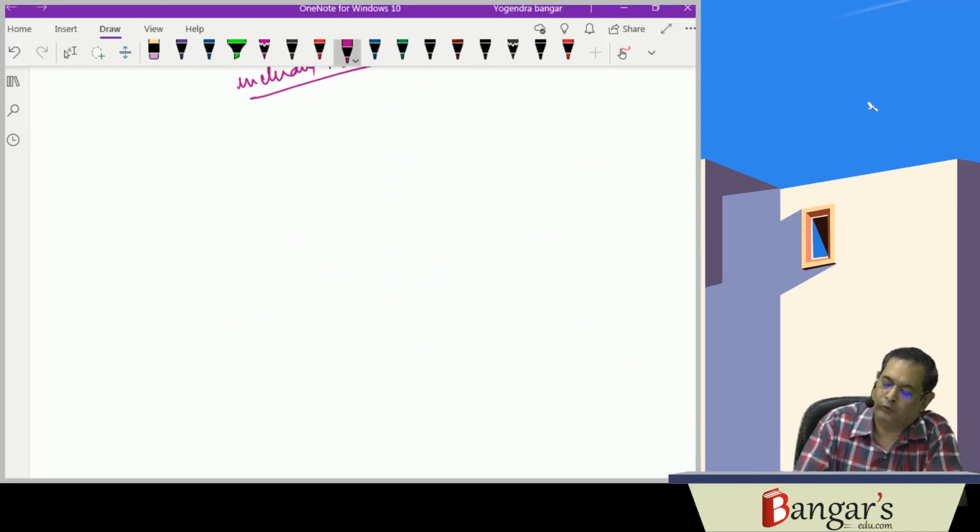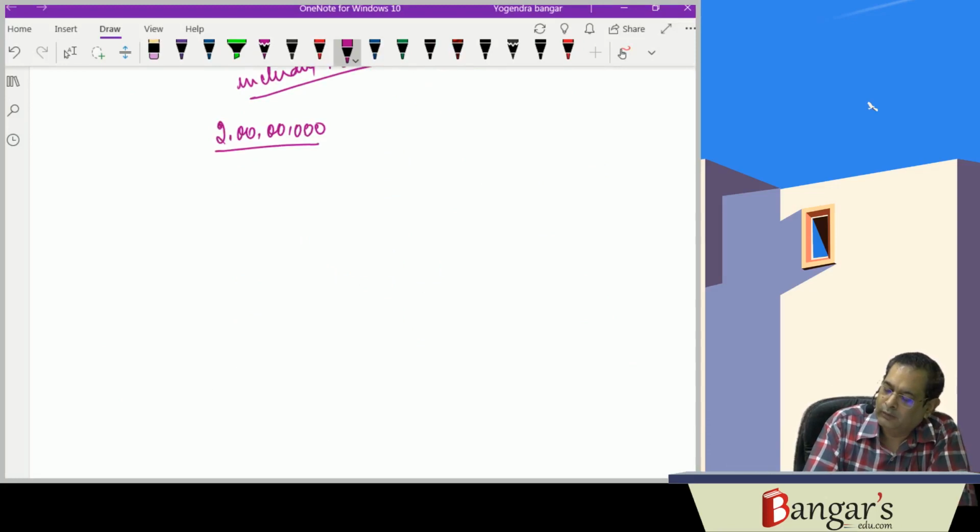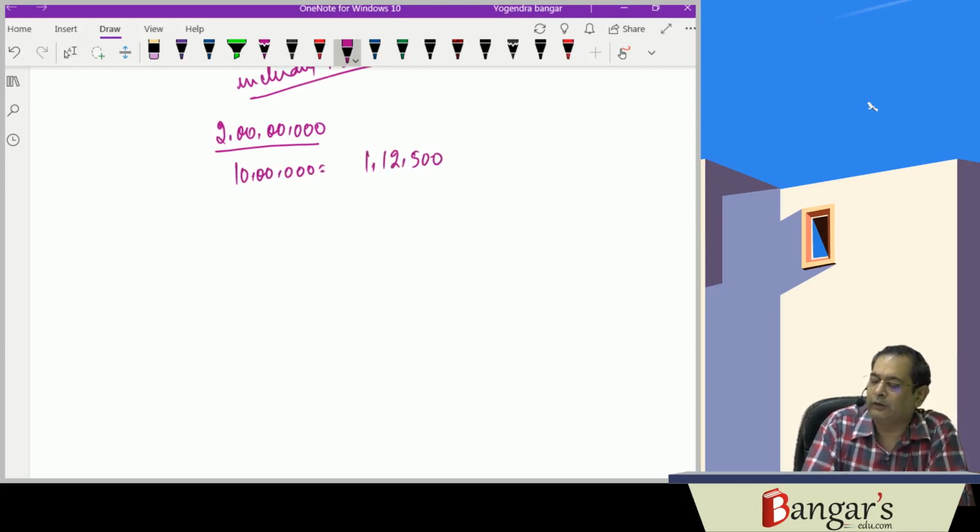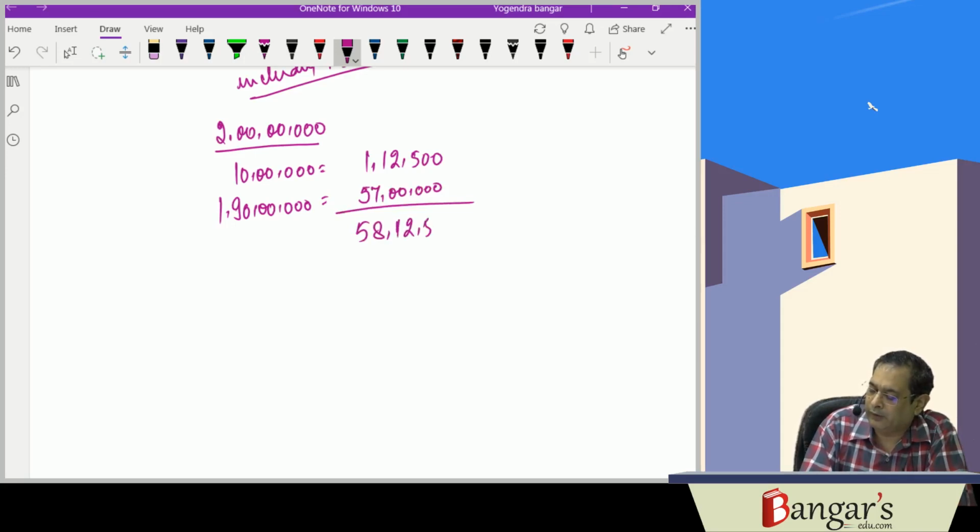On 2 crores, we can calculate. We have already worked out the same. So on 10 lakhs, it is 1,12,500. The first 2,50,000 is nil. Next 2,50,000 is 5%. Next 5 lakh is 20%. And then on 1 crore 90 lakhs, it is 30%. That means 57 lakhs. It is 58,12,500.